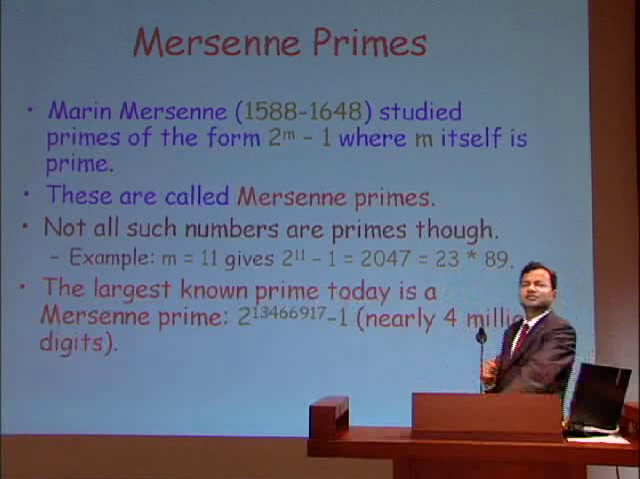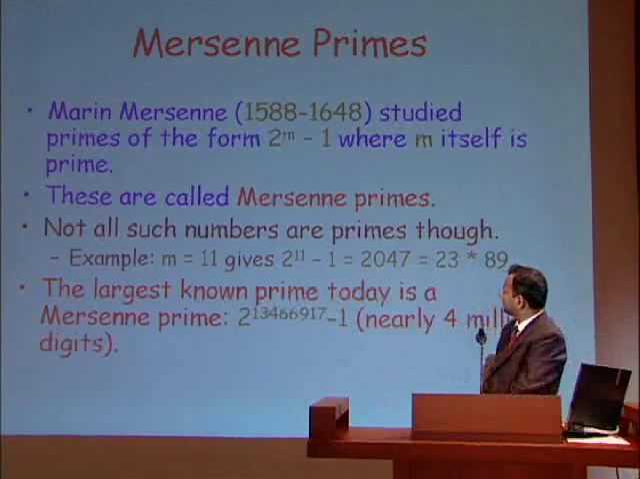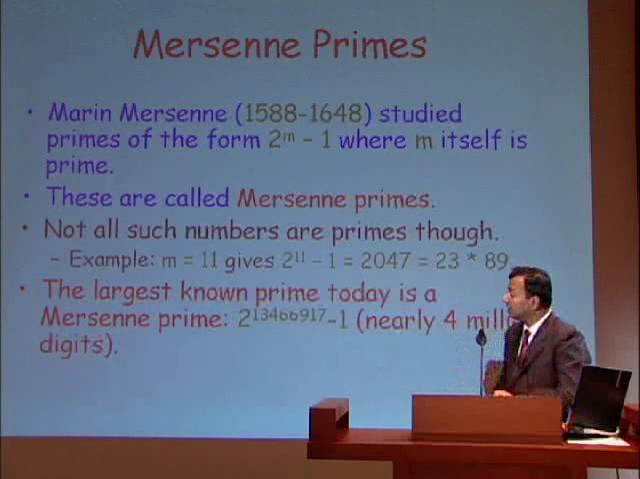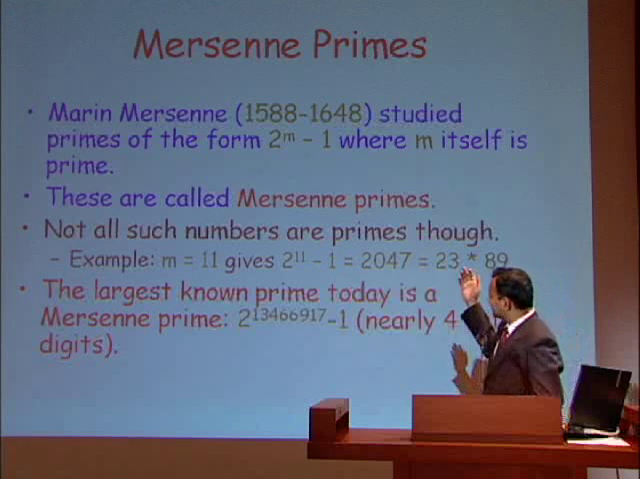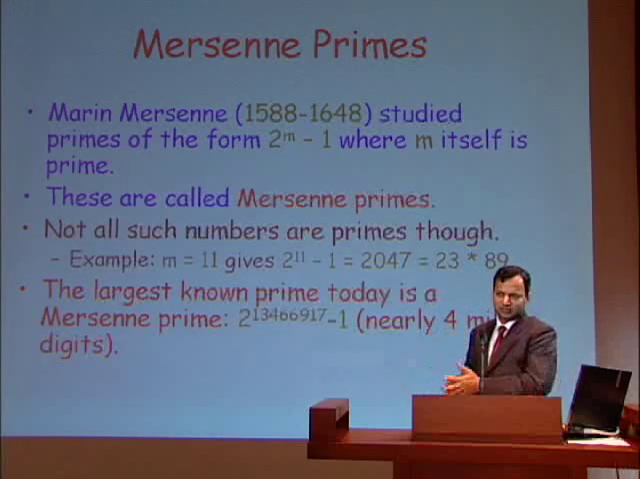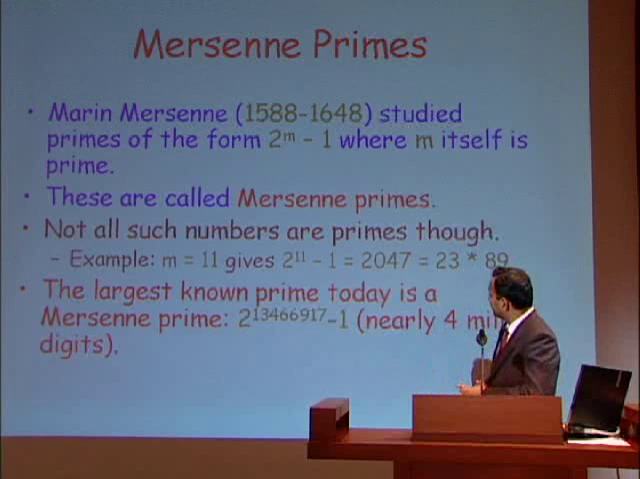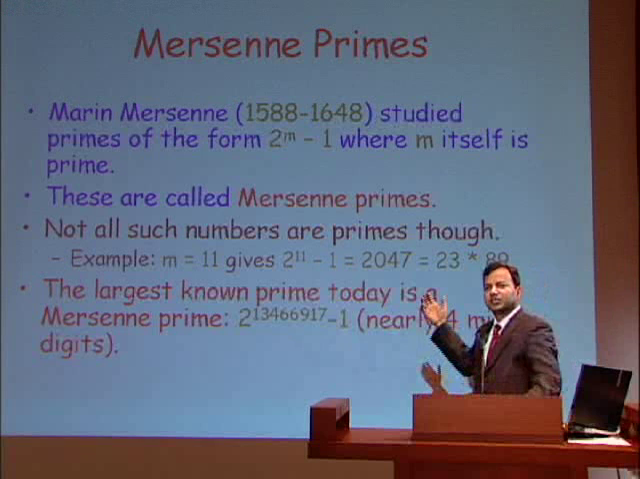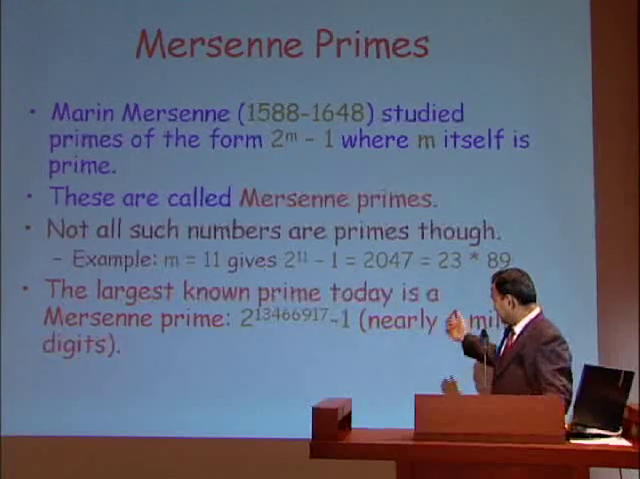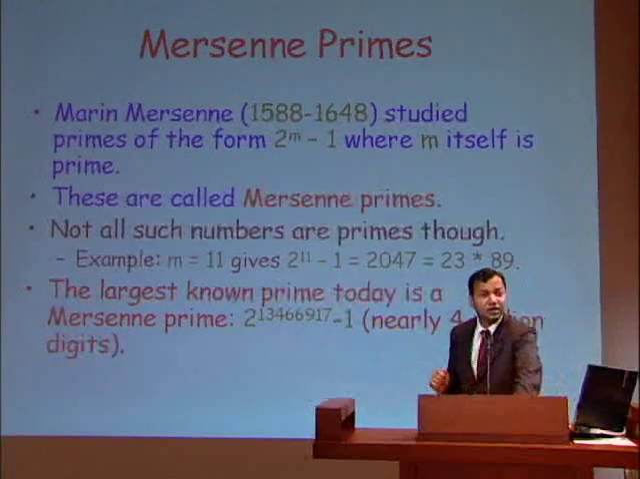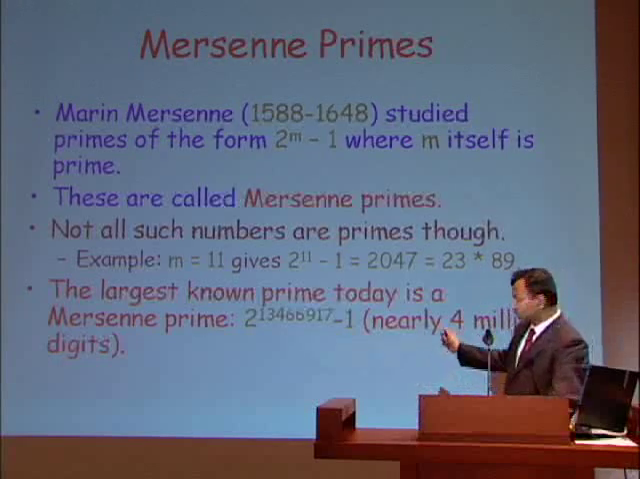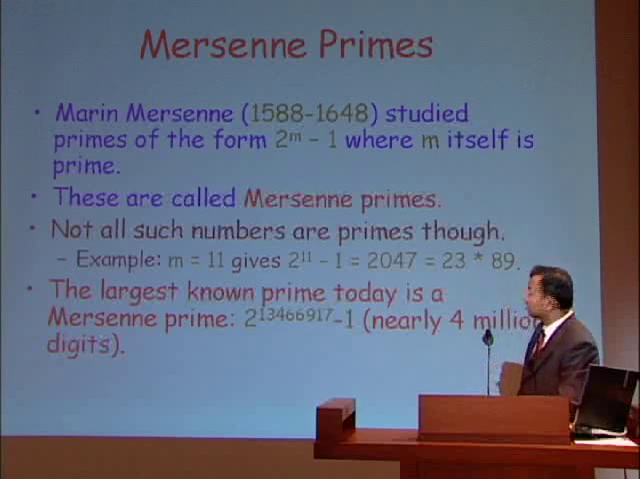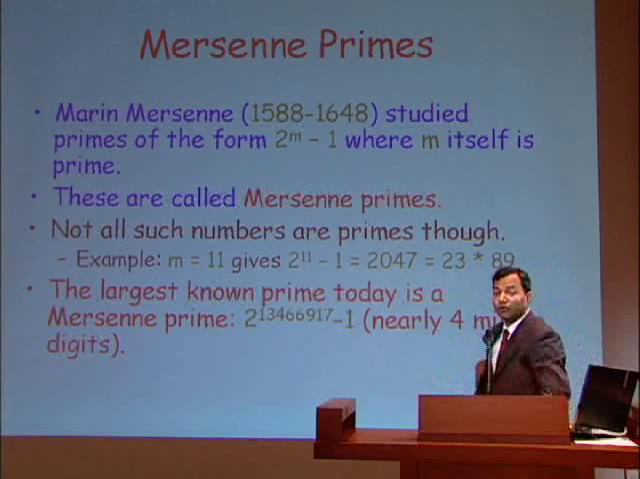But these numbers are very nice in the sense that there seem to exist infinitely many primes of this kind, although it's not proven. And since they have such a nice representation, in modern times it's very easy to test if such numbers are primes or not. And indeed, the largest known prime number as of today is a Mersenne prime. That's the number 2 to the 13,466,917 minus 1. It's about 4 million digits long.